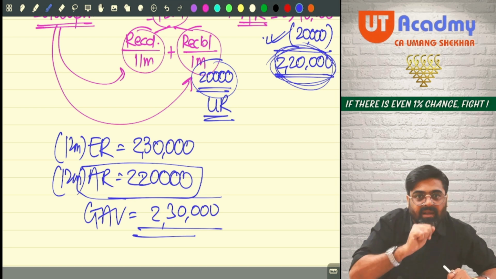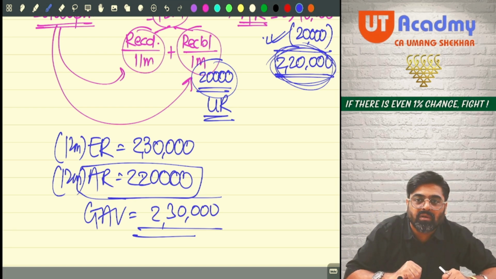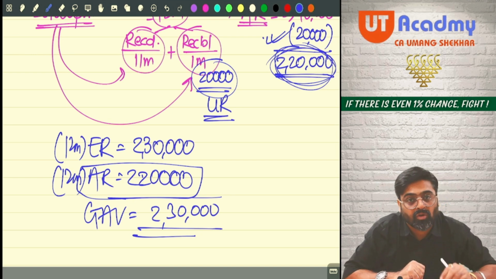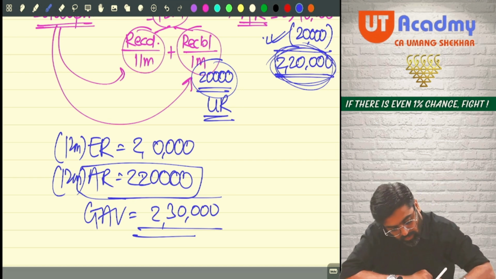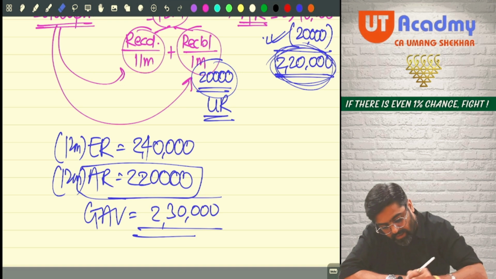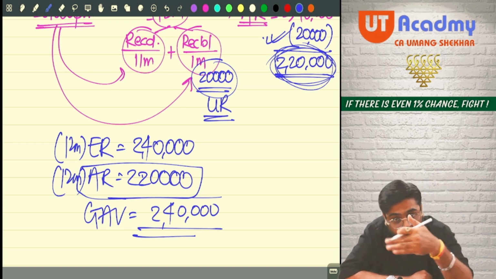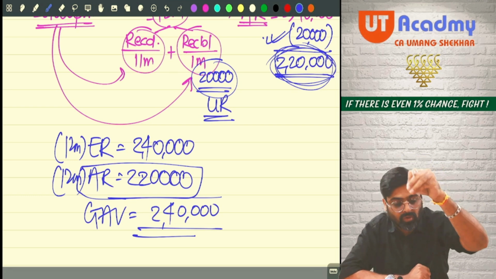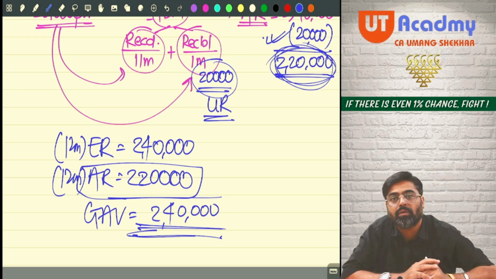That GAV, if I'm paying tax, that means ultimately I'm paying tax on my unrealized rent only, no? Here I'm paying tax on 10,000 rupees of my unrealized rent because I'm getting only a benefit of 10,000. What if here it was 2,40,000? Come on, tell me. So here it would have been 2,40,000. Entire 20,000, even after reducing from actual rent, I'm not getting any benefit because that 20,000 automatically gets included here, and of that entire 20 I'm paying tax.